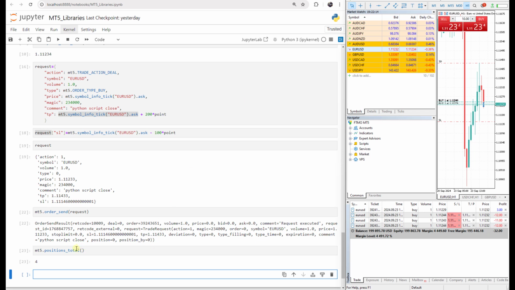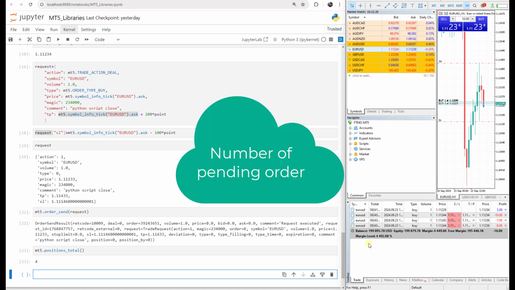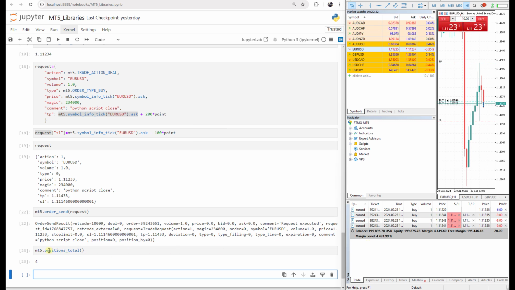So to have access to actually open orders, we need to use positions total. But if we have, for example, 3 buy stops or buy limits or sell stops or sell limits, then in order to have access to the number of them, we should use orders total.